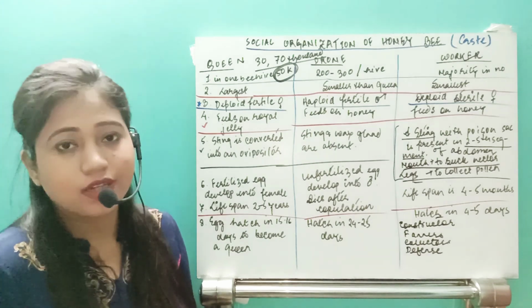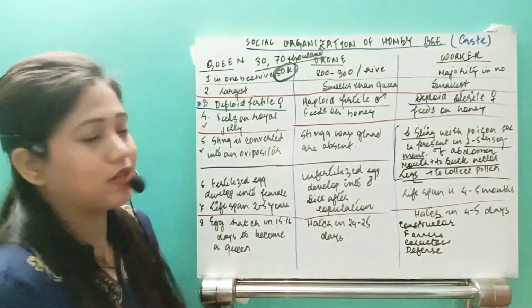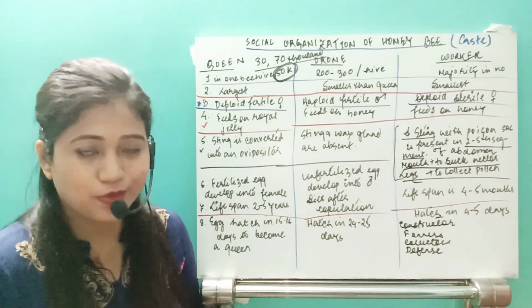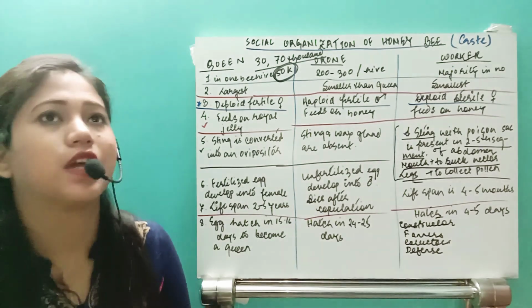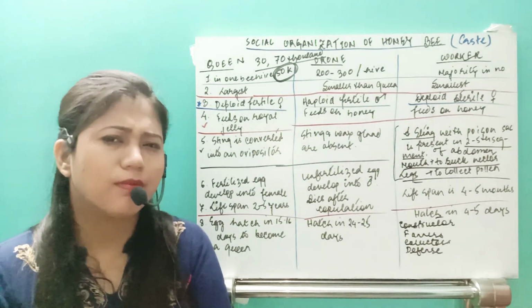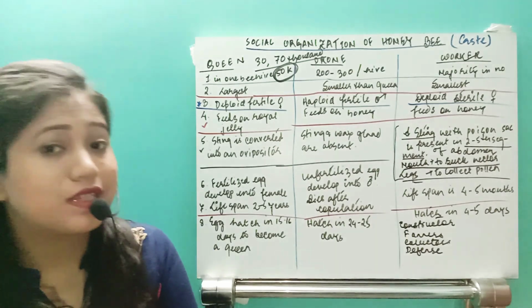Let's just move to the next part. Hope you have understood the differences. Differences are very much important, interesting also, isn't it? One more thing I need to tell you, that the worker bees are performing a very unique function. What is that function?